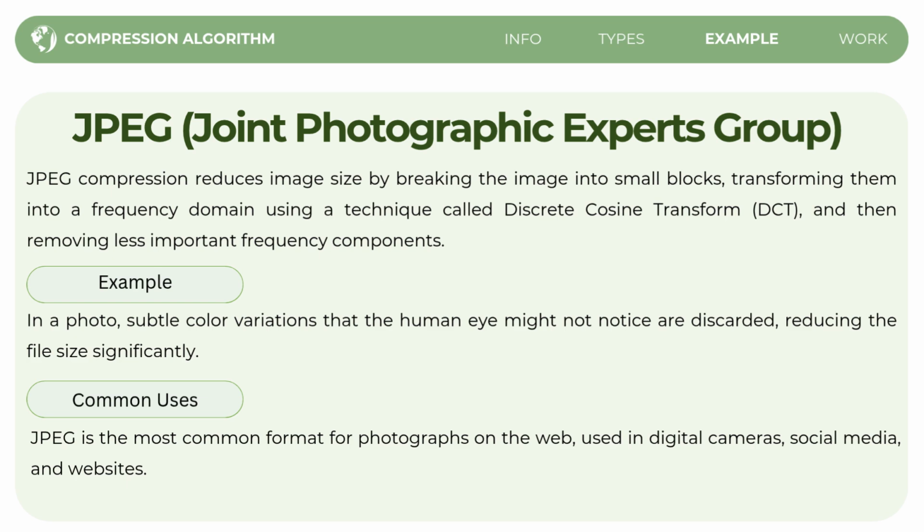Because of its compression efficiency and the fact that the loss in quality is often not noticeable to the human eye, JPEG is one of the most popular image formats today. In short, JPEG compression helps make image files smaller by removing tiny details that we might not notice, making it ideal for photos on the web and digital media.